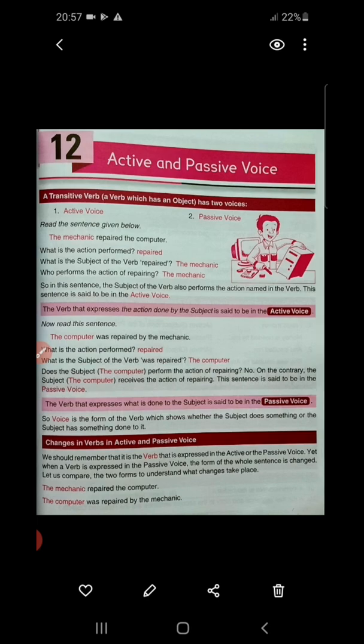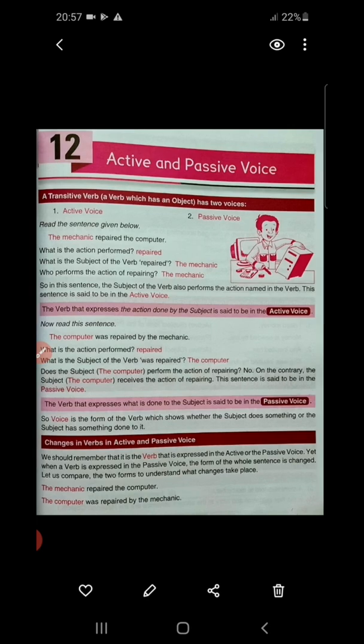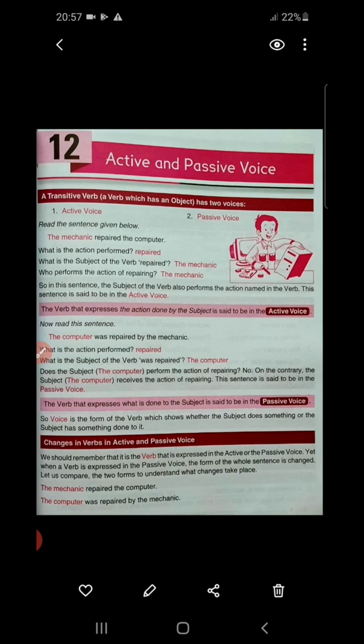Now students, I have already told you when we are going to have active voice and when we are going to have passive voice. Now look at the rules for turning the same or a similar sentence into passive voice from active one.